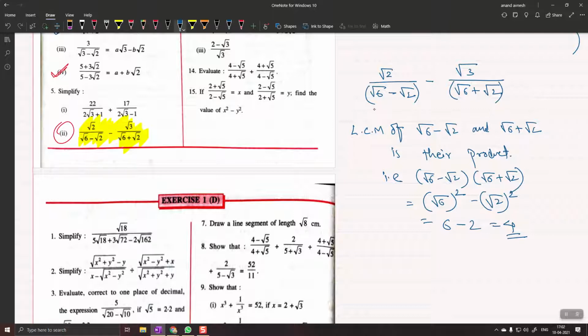Now what will you multiply here to make it 4? Of course √6 plus √2. But you will not multiply it only in the denominator, you will multiply it in the numerator as well. What will you multiply here to make it 4? √6 minus √2, its conjugate. But you will multiply in numerator as well as denominator, and then you will solve further. तुम्हारा denominator 4 बन जाएगा और फिर numerator को solve करके आगे answer निकाल सकते हो.